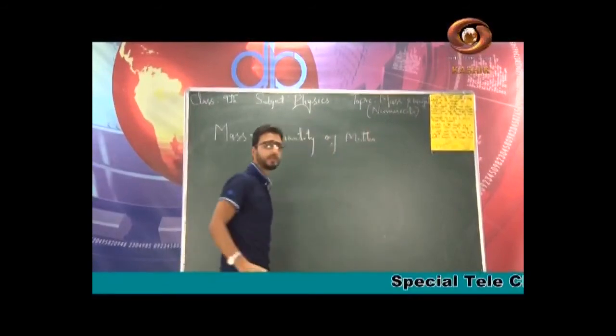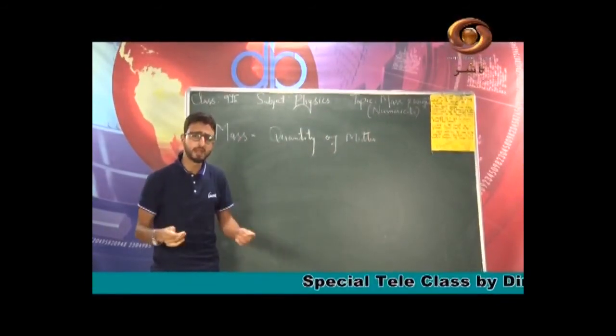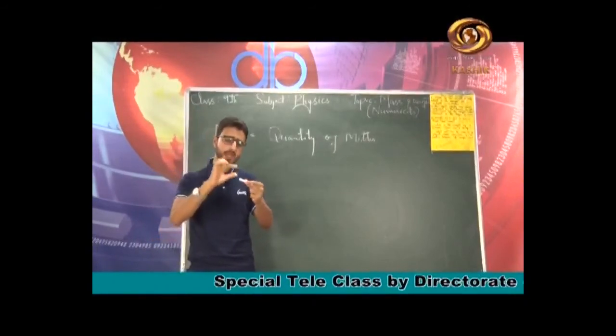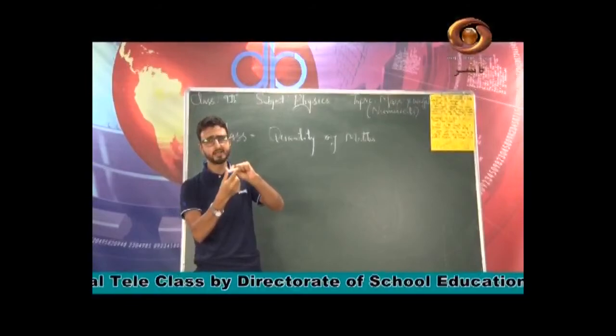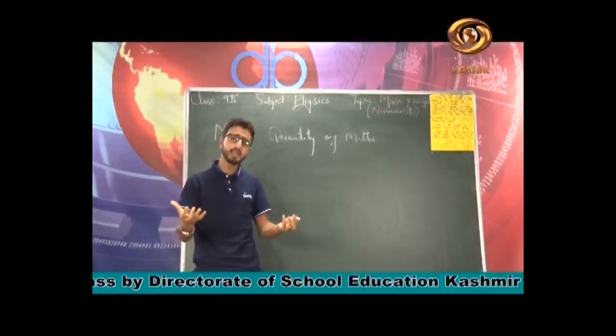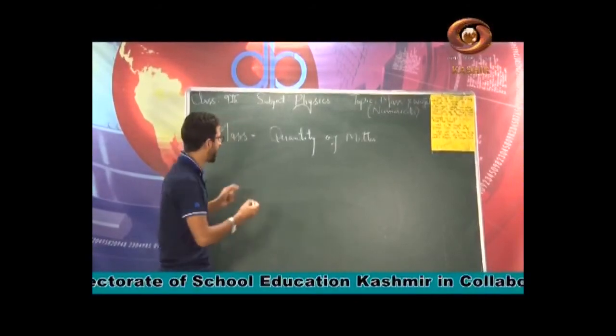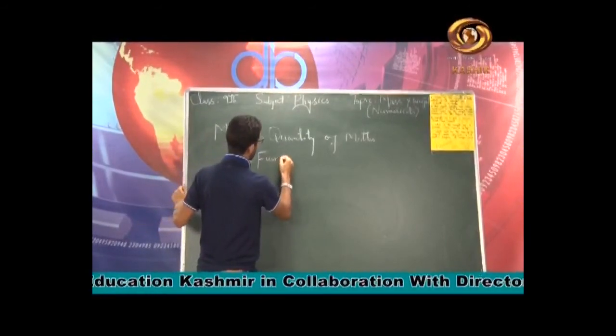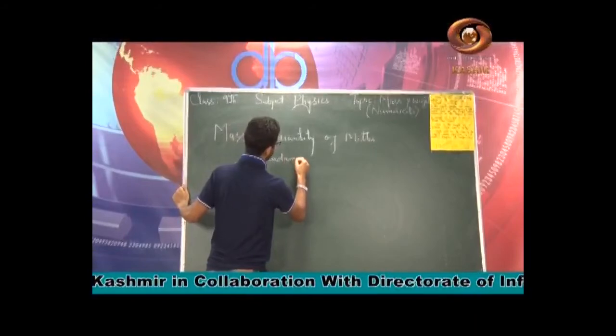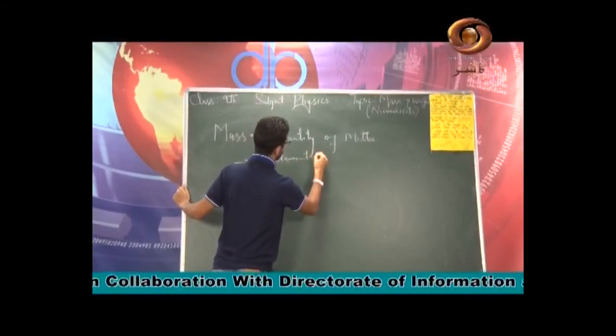Now the question is, what is basically matter? Matter is nothing but anything which occupies space. The amount of matter contained in this very chalk, it will indicate its mass. So it is the fundamental property of a material body. This mass, it is the fundamental property of a material body.